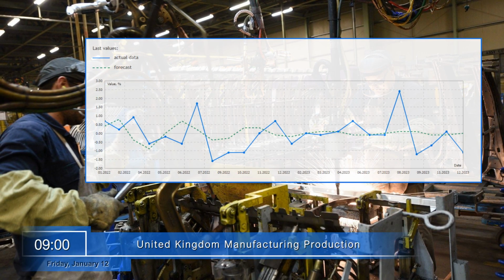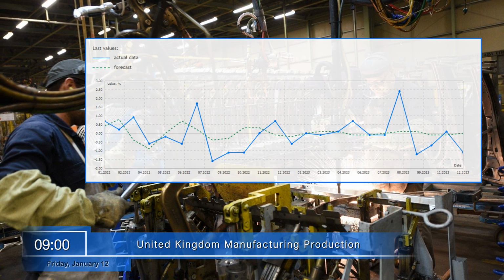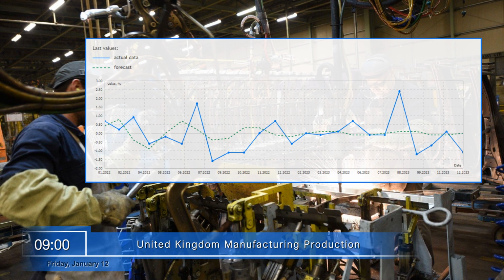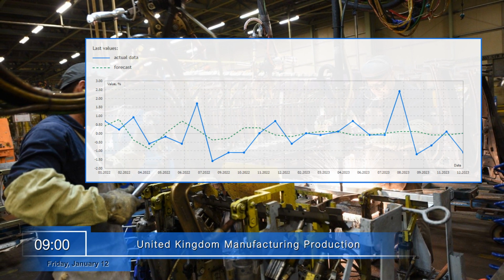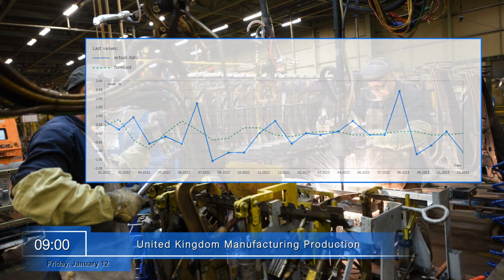Friday, January 12th. At 9 a.m. on the last trading day of the week, the UK will report on manufacturing production. The indicator is one of the short-term indicators of the UK economy's development. It participates in the calculation of the country's GDP. Its growth may positively affect the pound sterling.